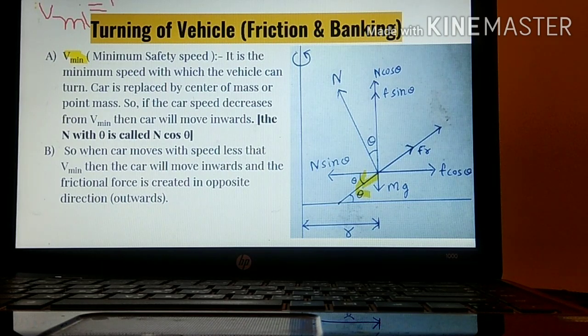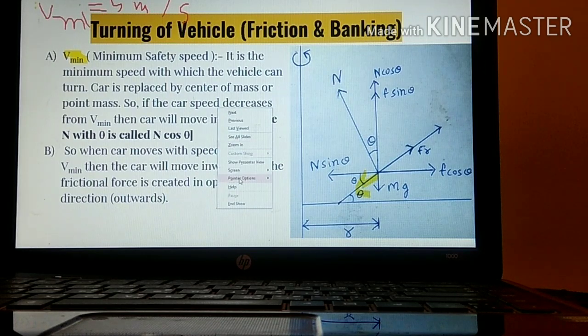V means value is 5 meter per second. But if we are moving this car with 4 meter per second, then what will happen? The car will be moving in an inward direction. As the car will be moving in the inward direction, there will be frictional force created in the opposite direction.